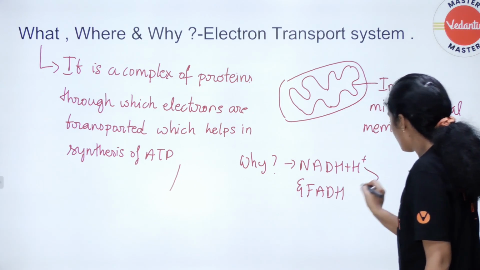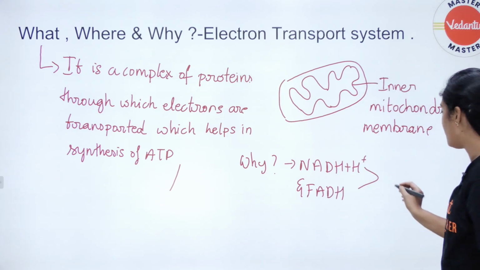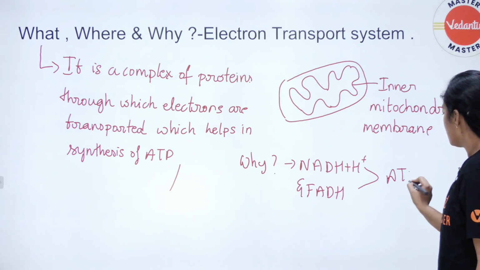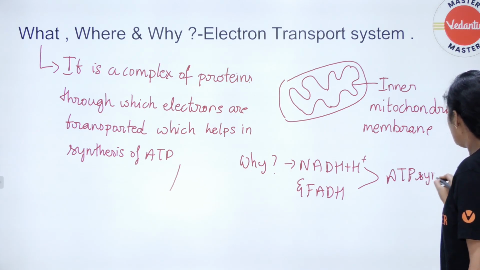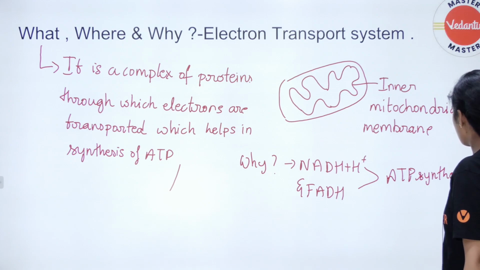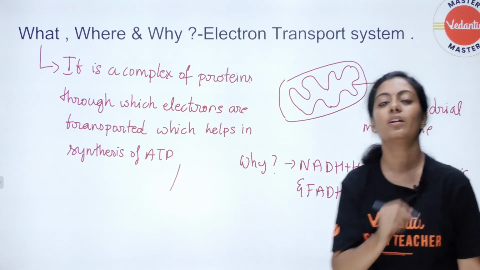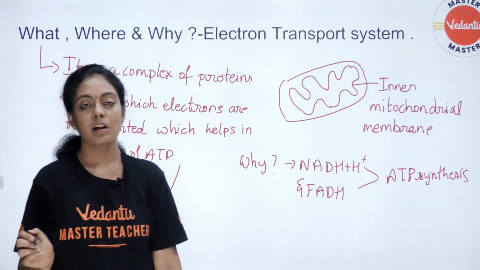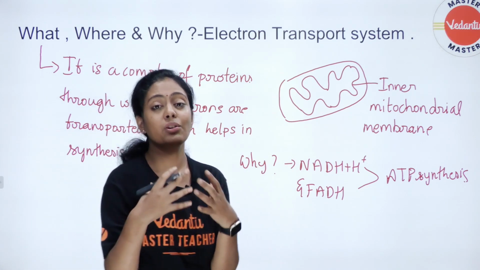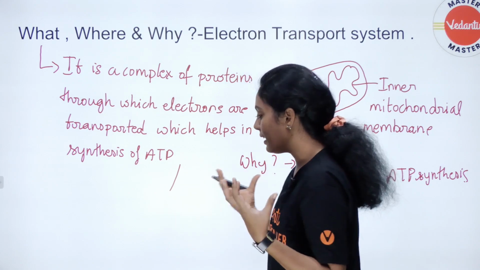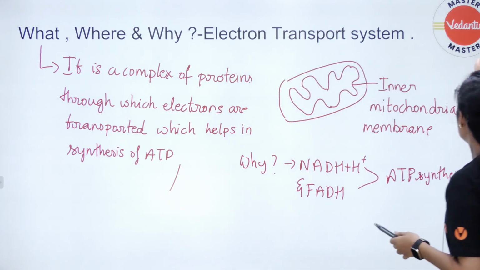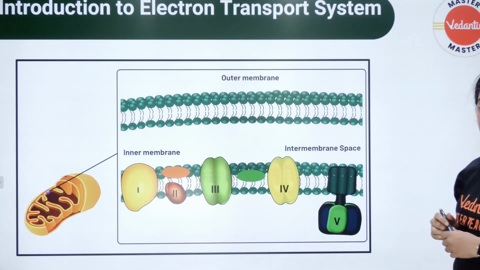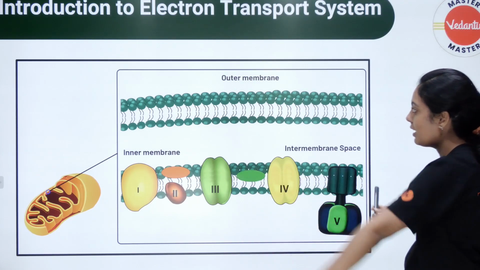The oxidation of NADH and FADH results in ATP synthesis. That is the reason why the electron transport chain or system occurs. We can study in more detail where it is located and what its function is.